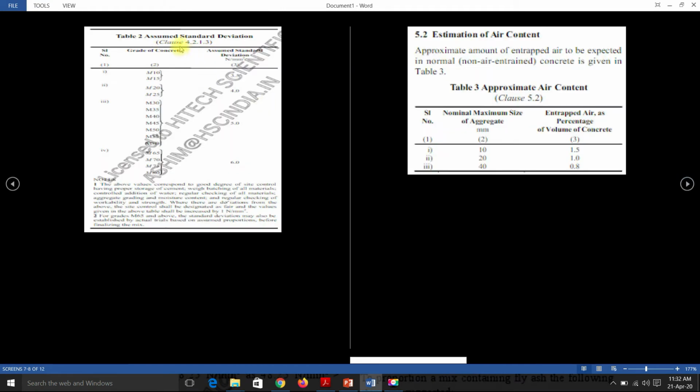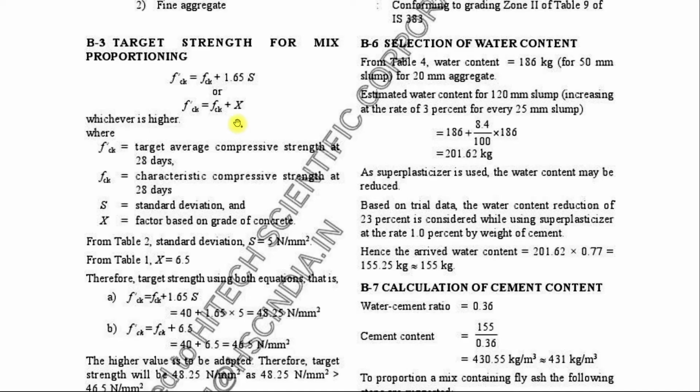For M40 grade the standard deviation is assumed to be 5, so S is equal to 5. Then it should be calculated. Whichever result is higher from these formulas should be taken.